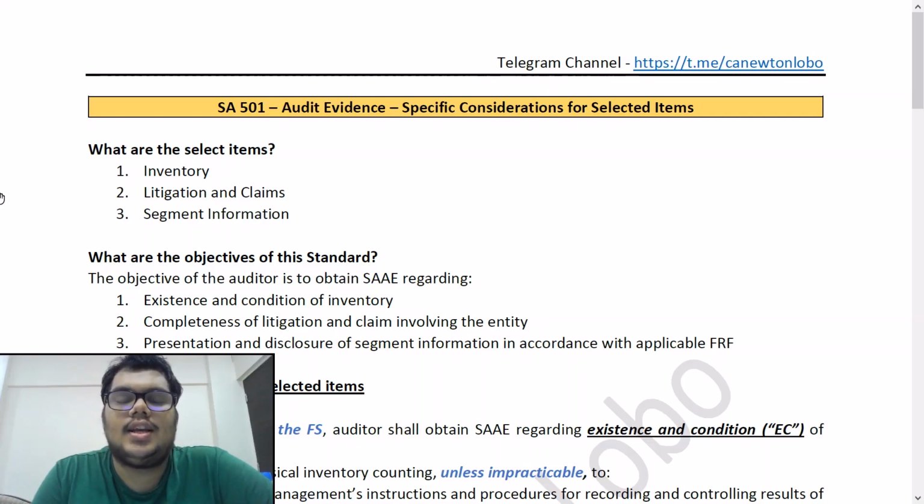Hi guys. So today we will be studying SA 501, which is on audit evidence, specific considerations for selected items. This is coming in the SA 500 series, which is basically on audit evidence.